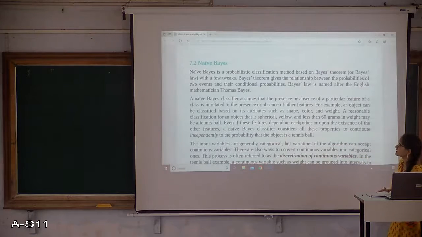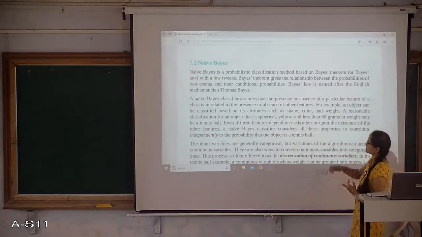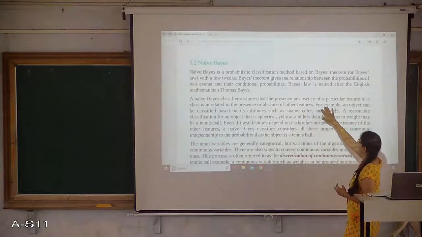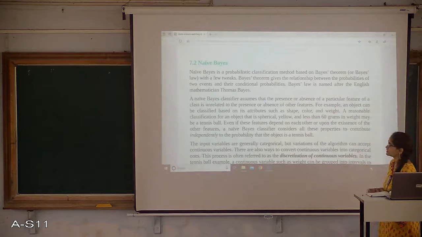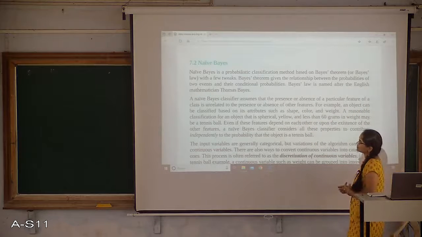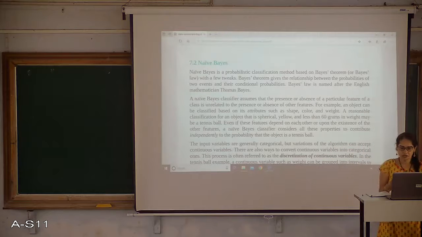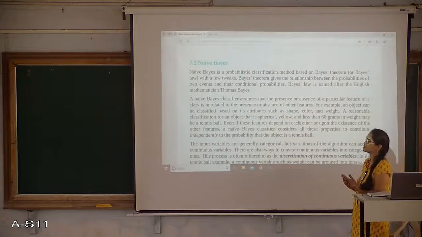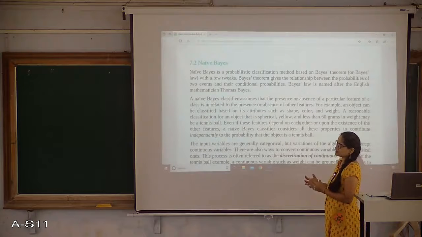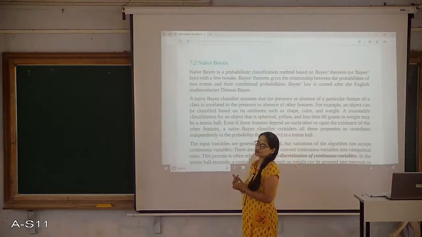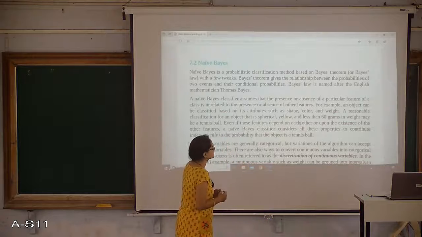Naive-Bayes classification assumes the presence or absence of a particular feature of a class is unrelated to the presence or absence of the other features. Meaning, if some data is missing, it tries to assume some values for that missing data or missing feature and it tries to classify.